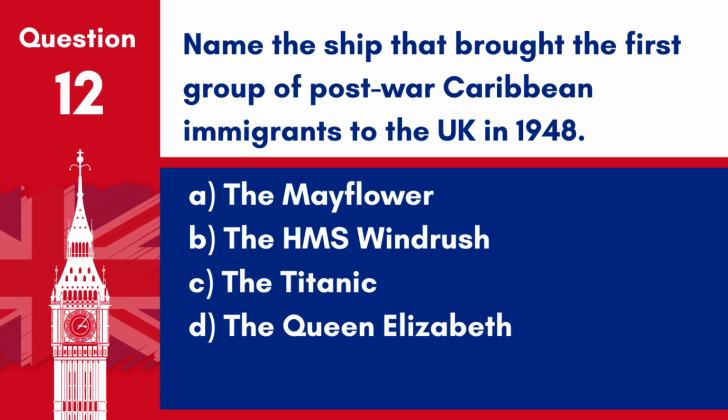Question 12. Name the ship that brought the first group of post-war Caribbean immigrants to the UK in 1948. A. The Mayflower. B. The HMS Windrush. C. The Titanic. D. The Queen Elizabeth. Answer: B. The HMS Windrush. It brought the first group of post-war Caribbean immigrants to the UK in 1948.